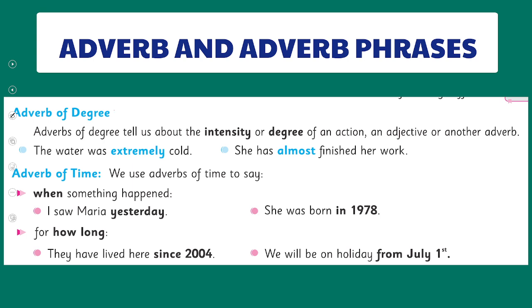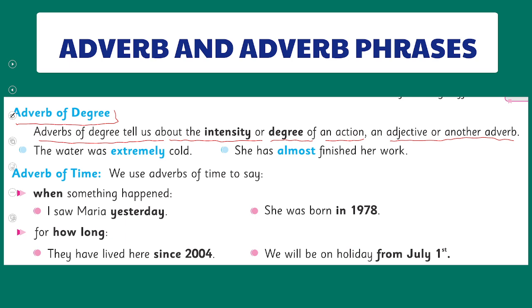Here we have the second type of adverb, the adverb of degree. Let's find out what is meant by the adverb of degree. Adverbs of degree tell us about the intensity or degree of an action, an adjective or another adverb.